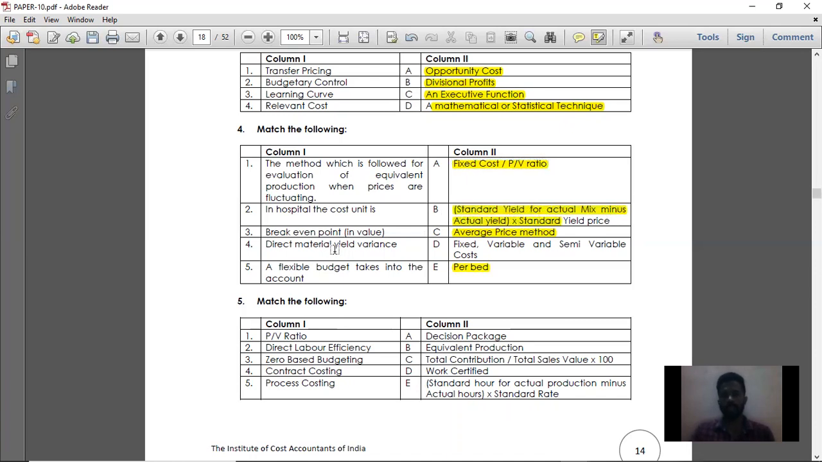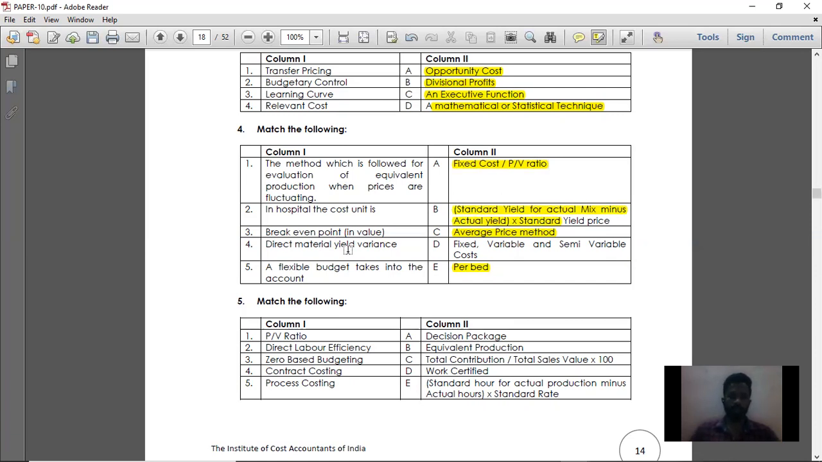So direct material yield variance is applicable only when two or more raw materials are used to produce one product. That is point number one. And what is the formula for material yield variance? Standard quantity into standard price. Or you can also assume it as standard quantity for actual mix minus actual yield into standard yield price. So that is the direct material yield variance.